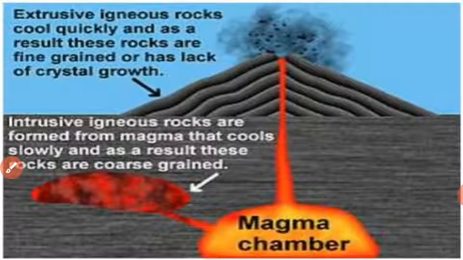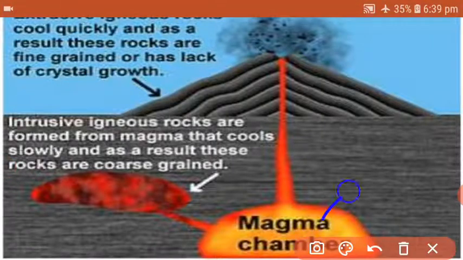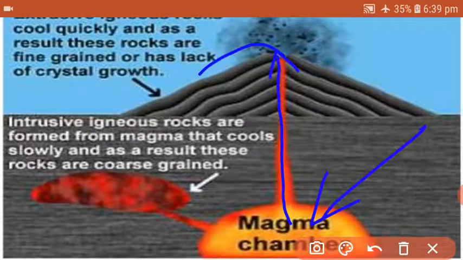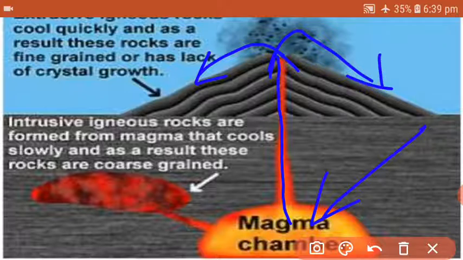As you can see, extrusive rocks cool quickly, and as a result these rocks are fine grained or lack crystal growth. First you can find here there is magma. That magma comes out through volcanic eruption, and the different layers you can find in the picture cool down quickly. The part that has cooled down and solidified is known as rock, and that is the extrusive rock.